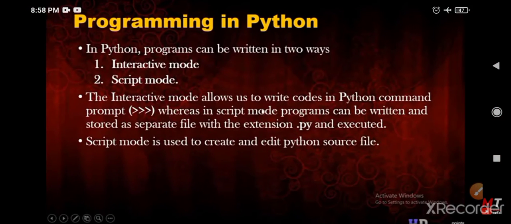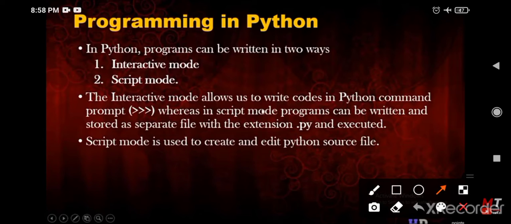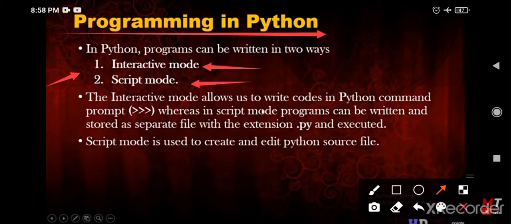We move to the next topic, programming in Python. In Python, programs can be written in two ways: one is interactive mode and another one is script mode. The interactive mode allows us to write code at the Python command prompt.